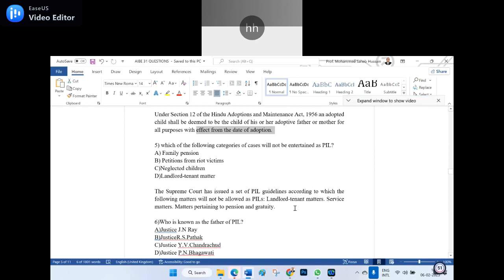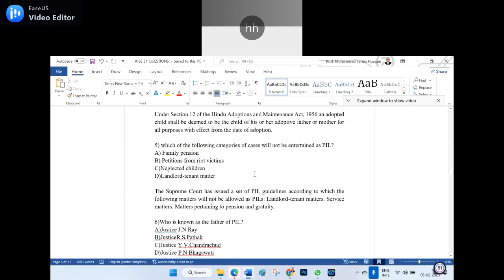Actually, they are not supposed to give the controversial. But the Supreme Court has issued, but they have to say what the Supreme Court has issued in the recent judgment. Then we can say that the Supreme Court has issued a set of PIL guidelines according to which the following matters will not be allowed as PILs. Number one, landlord and tenant matters and service matters, matters pertaining to the pension and gratuity. See, the family pension is there. Is it not the disputed one?